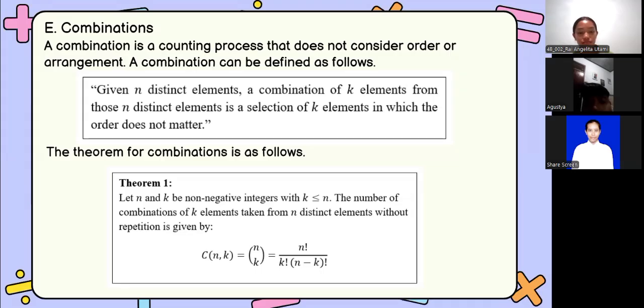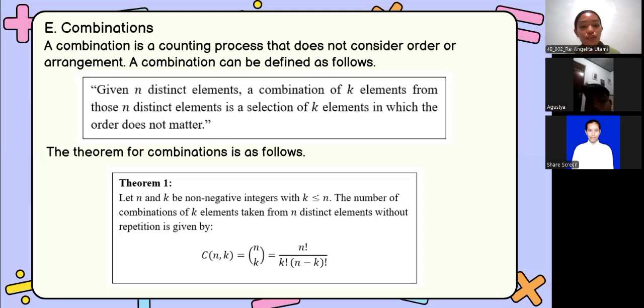So if the order doesn't matter, then selecting group A and B is the same as selecting B and A, miss. Exactly, Agustia. As defined here, a combination of k elements from n distinct elements is a selection where the order does not matter.